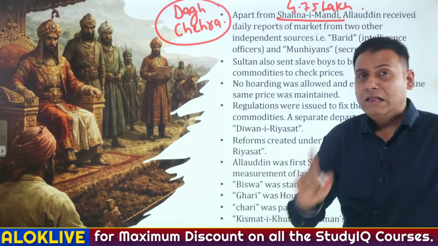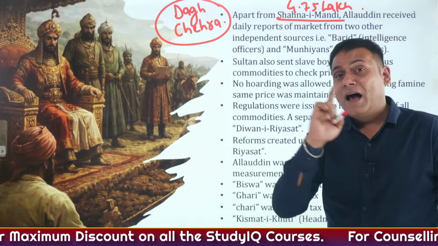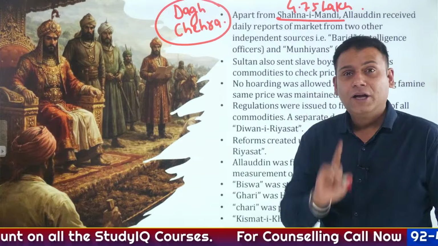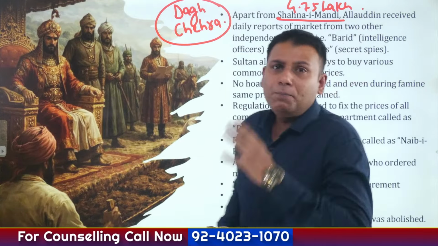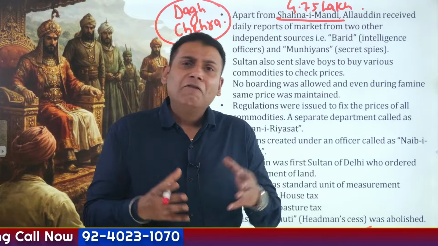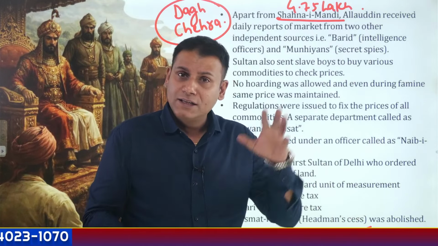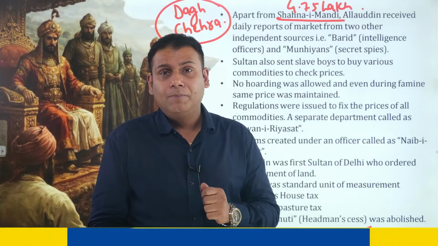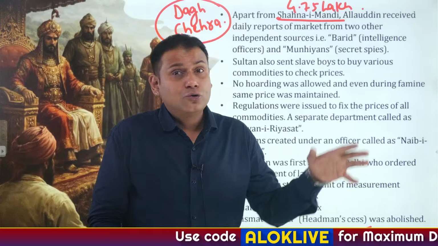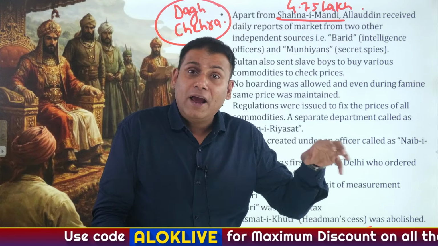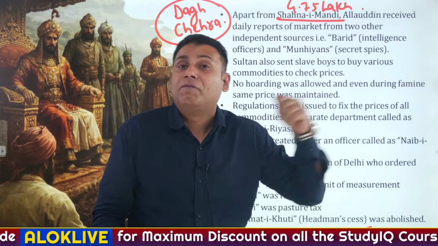Please remember this terminology. The market superintendent during the time of Alauddin Khilji was referred to as Shahana-e-Mandi. Now this person, Shahana-e-Mandi, can fall into corrupt practices since the prices of the commodities were fixed and there couldn't be any kind of stock holding. So there could be stock holding if Shahana-e-Mandi becomes a corrupt officer.